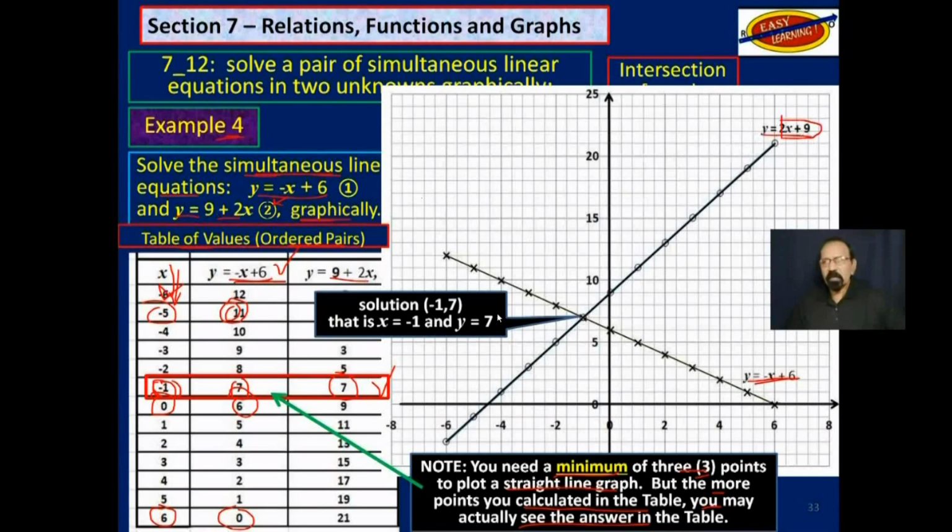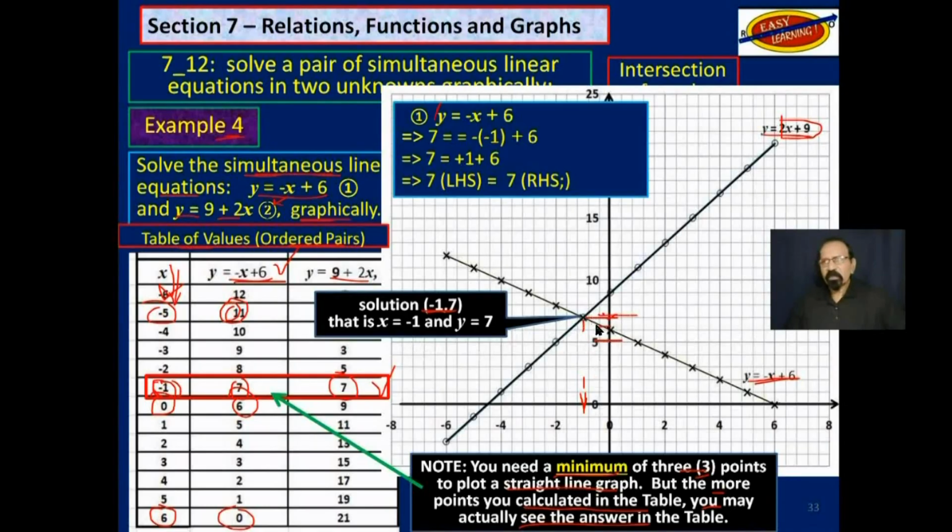Where do the two lines meet? Here, which is negative 1, 7. That is to say, this point here is negative 1, and over there is 7. So let's test our answers. When y is 7 and x is negative 1, we have 7 on the left-hand side is equal to 7 on the right-hand side. So it works in that first equation.